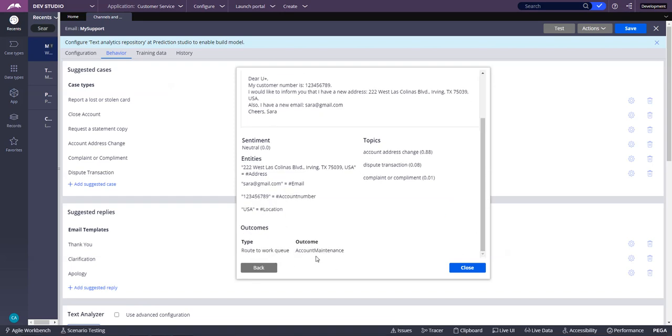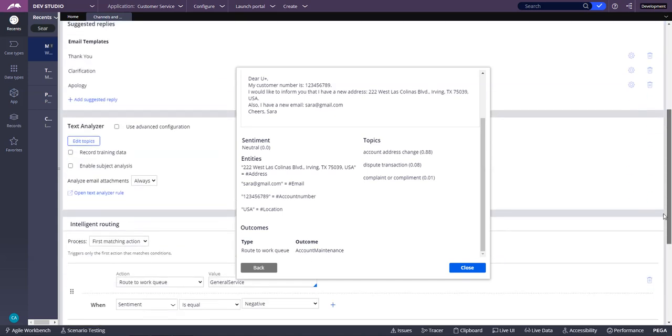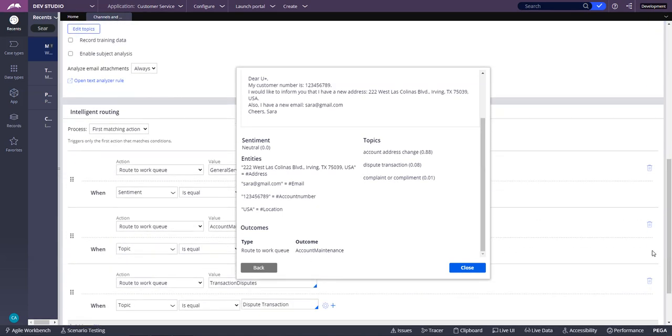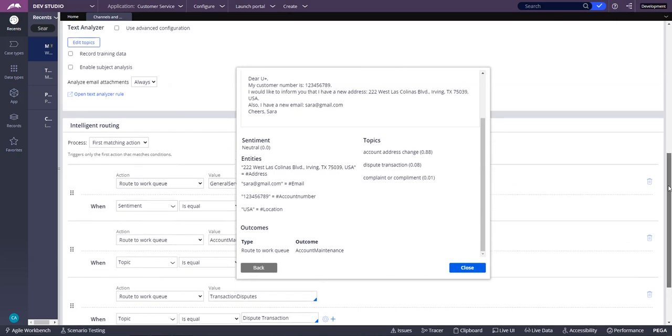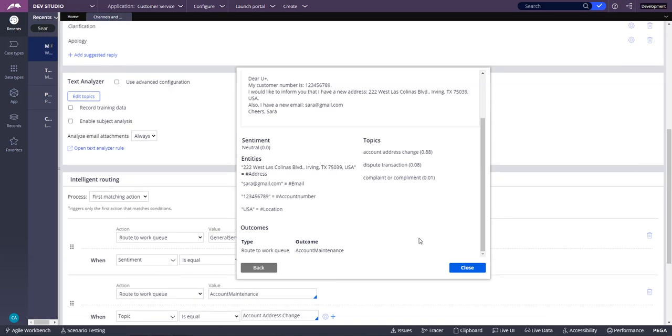And route to work queue went to the account maintenance. Let's go back to the account maintenance. The intelligent routing said, okay, my route to work queue, let's pull it a little bit up so that we can see, route to the work queue of account maintenance when the topic is equal to account address change. And this email has a lot of account address change settings which are created under the case type, right?